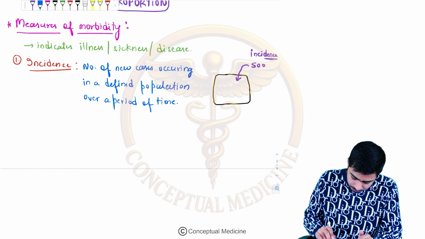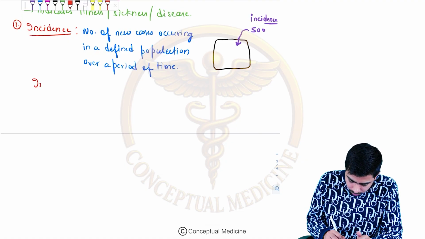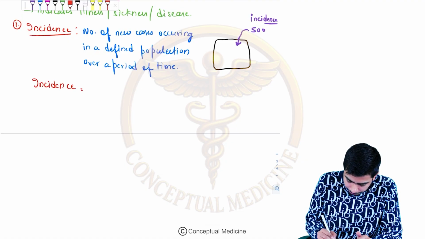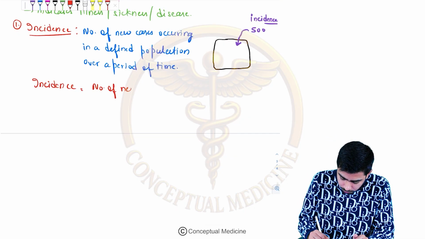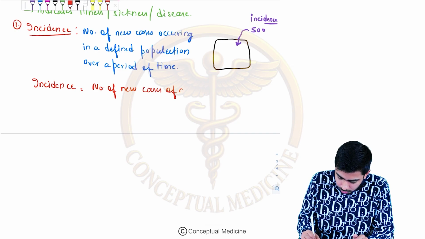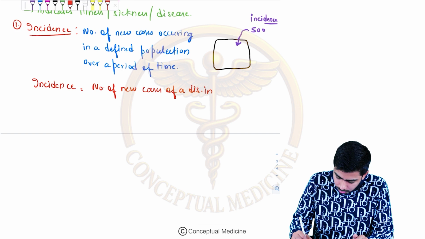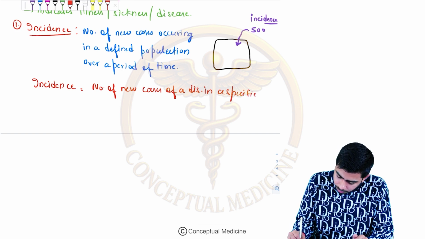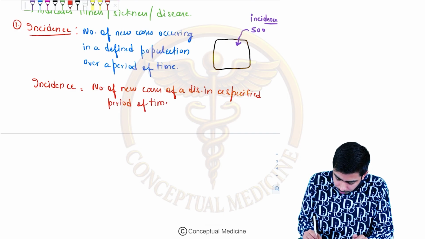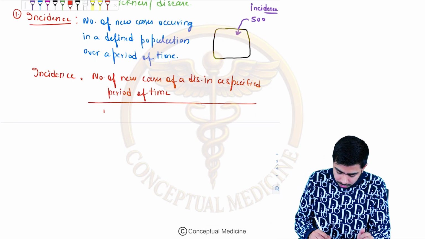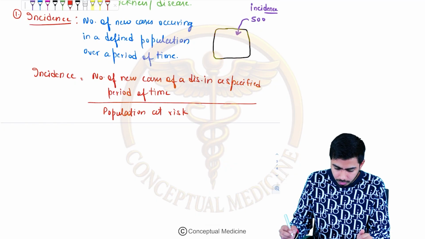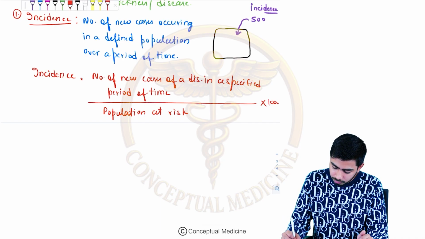Fine. Now there is a formula. Incidence is the number of new cases of a disease in a specified period of time, divided by the total population at risk, multiplied by 1000.